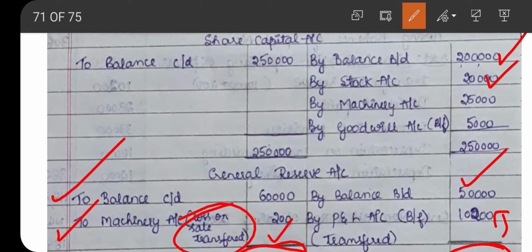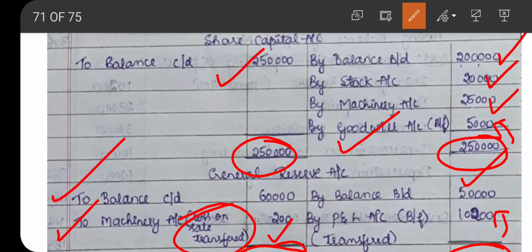So by stock account 20,000, by machinery account 25,000, and to balance carried down 2,50,000. Now the total is 2,50,000 and we are getting a balance of 5,000. That is nothing but goodwill. So the balance of 5,000 is considered as goodwill and it is a balancing figure.